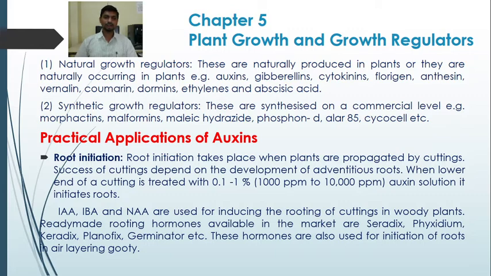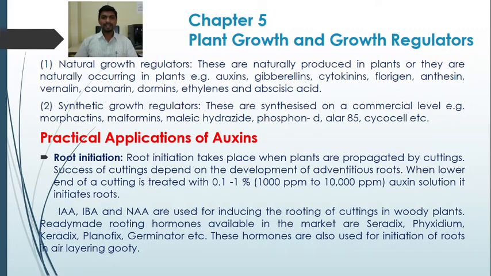So for initiation of the roots, auxins are used to treat the stem cuttings. The lower end of the stem cutting is treated with 0.1 to 1% of the auxin solution, due to which it initiates roots. IAA, that is indole acetic acid, indole butyric acid and naphthalene acetic acid are used for inducing rooting of cuttings in woody plants. Ready-made rooting hormones available in the market are Ceradix, Pyxidium, Keradix, Planofix, Germinator, etc. These hormones are also used for initiation of roots in air layering, gutti.